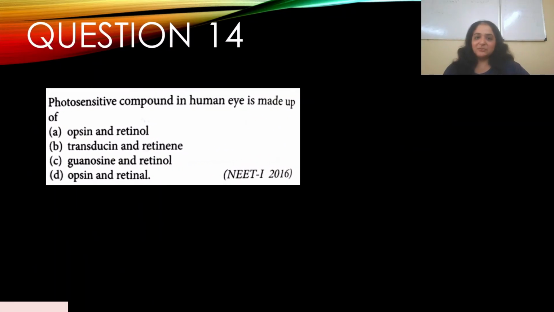Question number 14. The photosensitive compound in the human eye is made up of: A. Opsin and retinol, B. Transducin and retinin, C. Guanosine and retinol, and D. Opsin and retinol. We already discussed this. This appeared in NEET 2016. The answer is D, opsin and retinol.